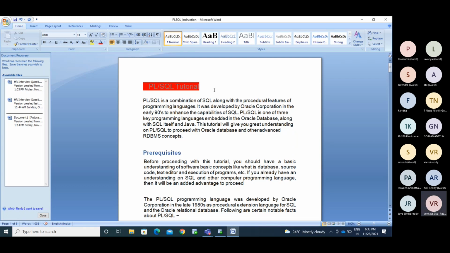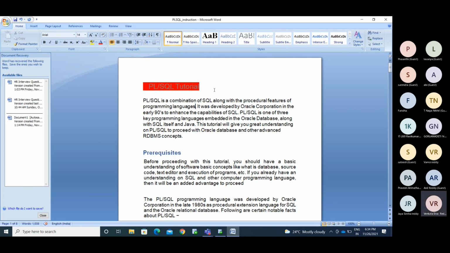It's not a programming language, it's a query language. To interact with the database, we use queries. You are always asking questions to Oracle to provide information. Everything is a query in SQL.